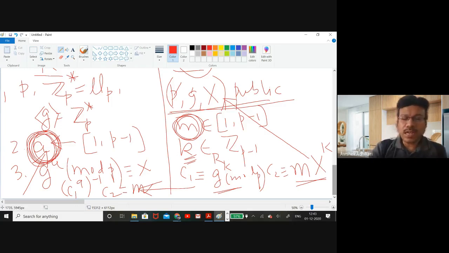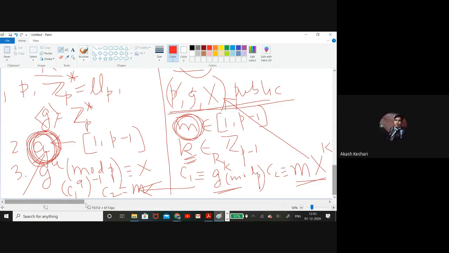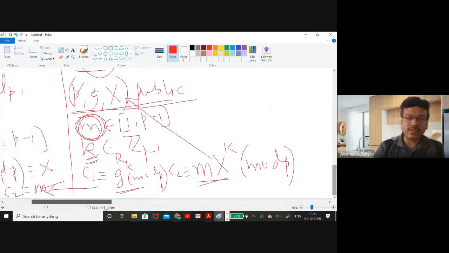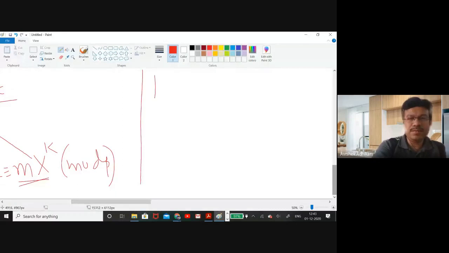Now my question is, in my last class, I have already mentioned the Diffie-Hellman key exchange protocol. And while mentioning the Diffie-Hellman key exchange protocol, I also mentioned a hardness assumption. Do you remember that? What was the hardness assumption? Yes, the discrete logarithm, known as DLP, the discrete logarithm problem.